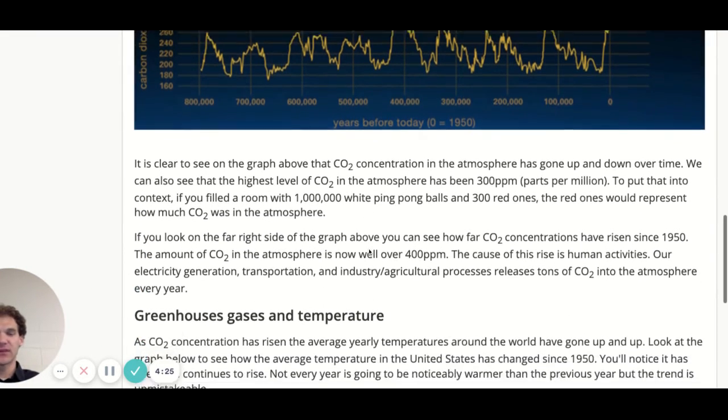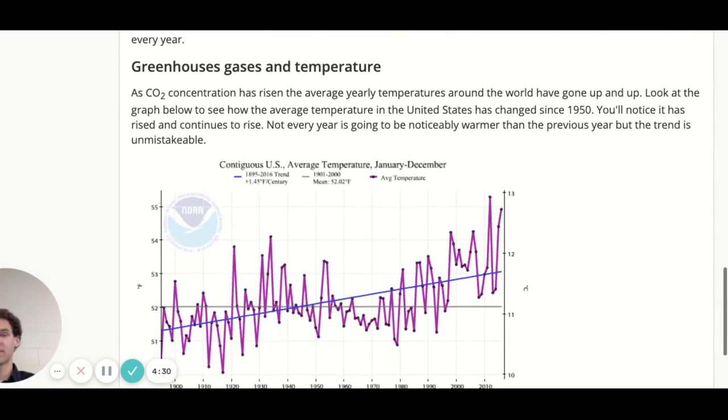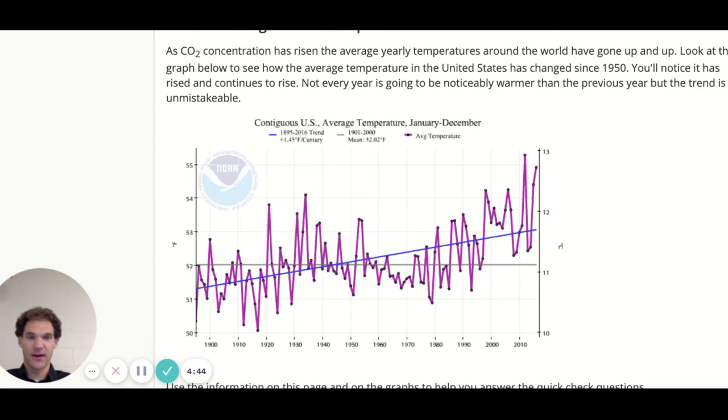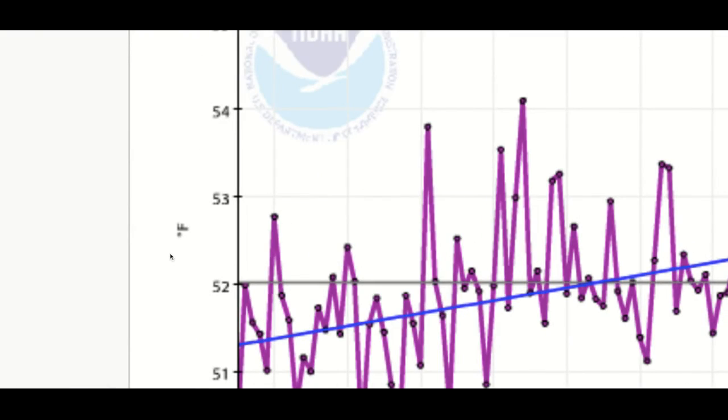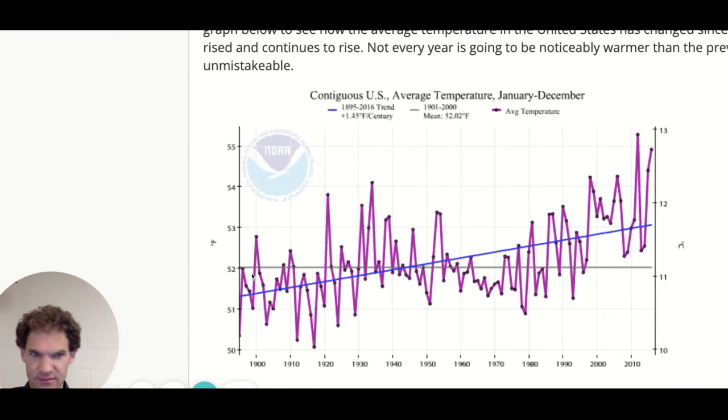All right. So look at that. Again, read everything as well. And so now we're going to look at greenhouse gases and temperatures. Oh, interesting. So this is a graph of the average yearly temperature for the United States. If you take every temperature that occurs in the United States every year and average them out, this is what the average looks like, in degrees Fahrenheit. Fahrenheit numbers are over here.